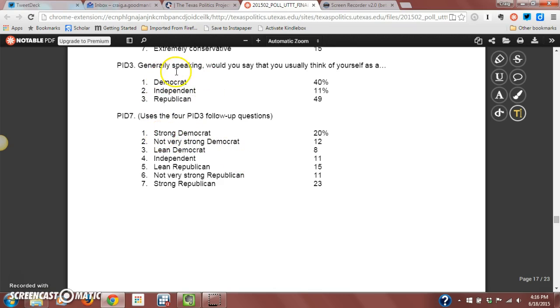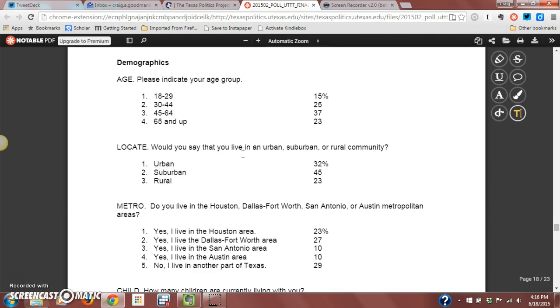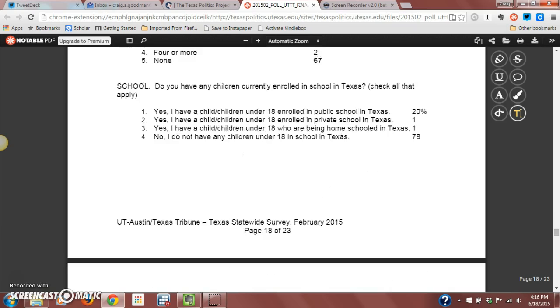So the first question is, generally speaking, would you think of yourself as a Democrat, Independent, or Republican? And then based on what your answer is to this question, if you say that you're a Democrat, are you a strong Democrat, not very strong, or a lean Democrat? Okay, so that's kind of how you get to this breakdown. And then the rest of this is just demographics.